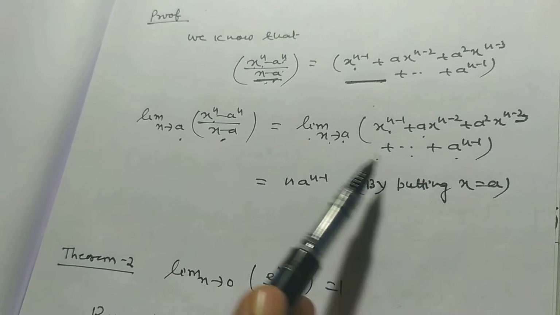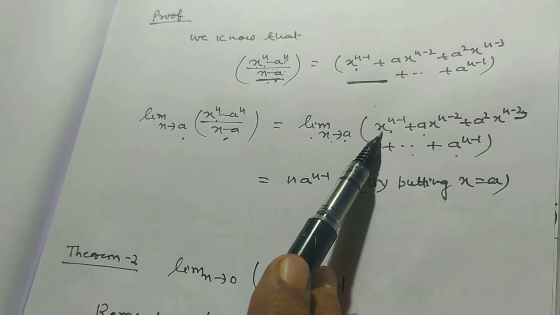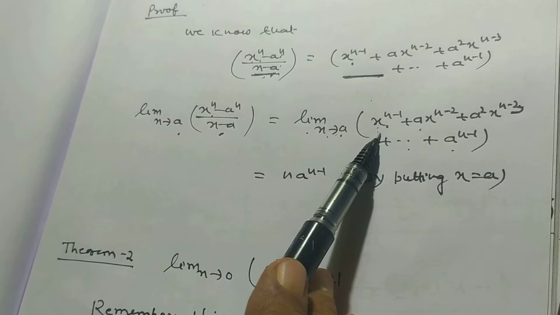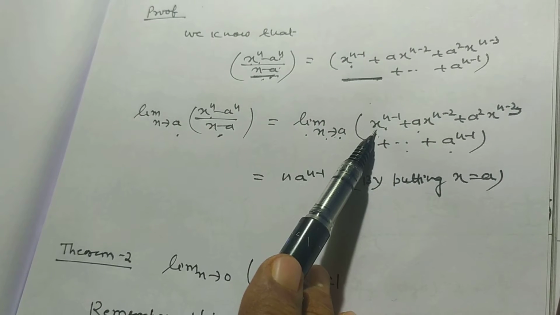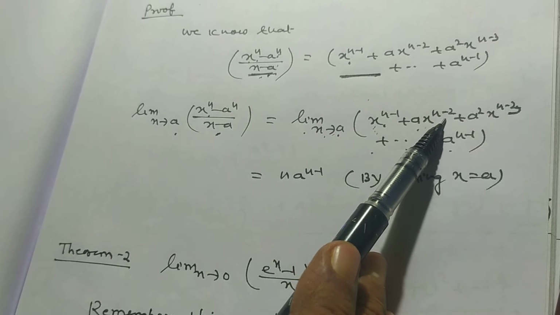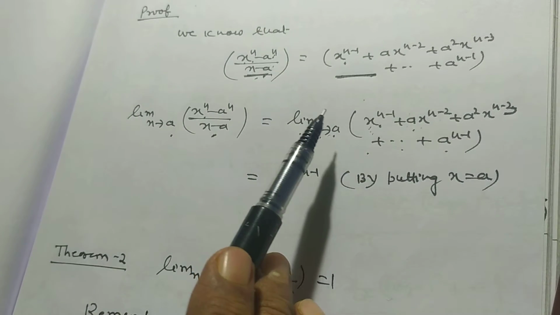So by putting x is equal to a in each term, what do you observe? The value of each term will be a to the power n minus 1. Put x is equal to a in the first term: it is a to the power n minus 1. Put x is equal to a in the second term: it is a to the power n minus 2 times a to the power 1, that is a to the power n minus 1.